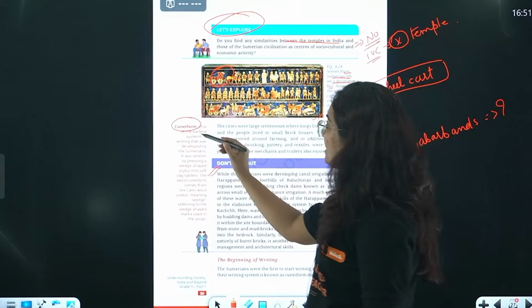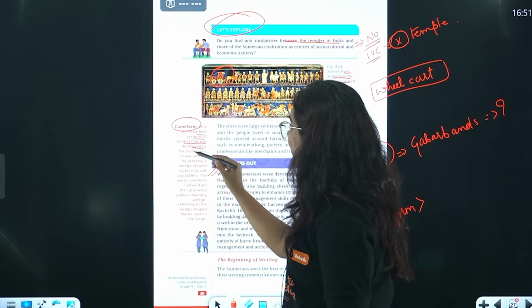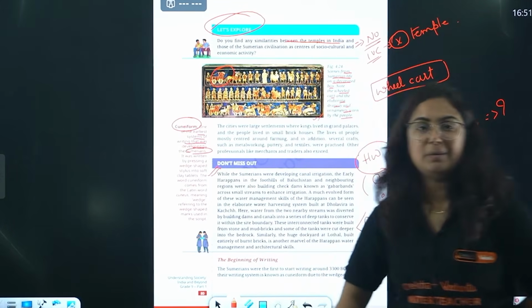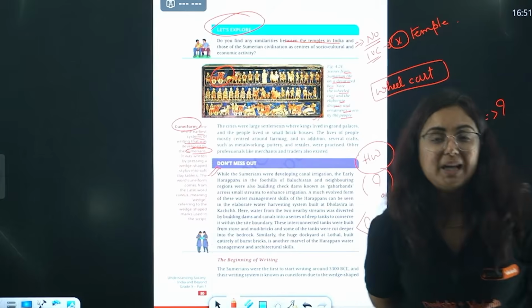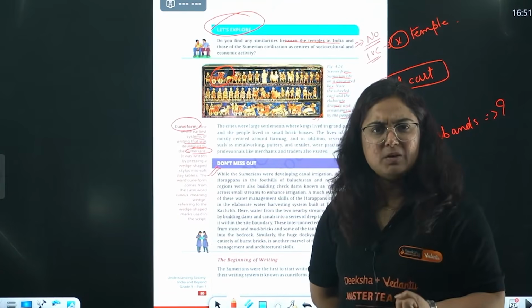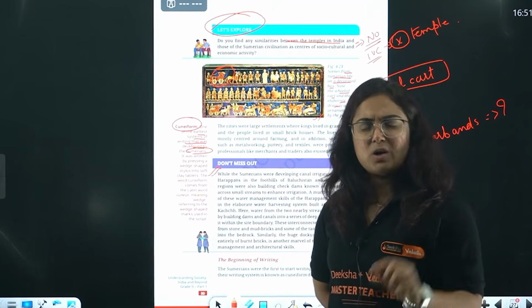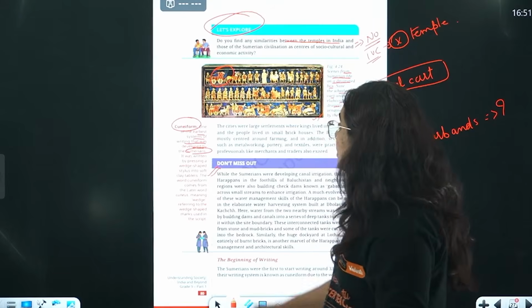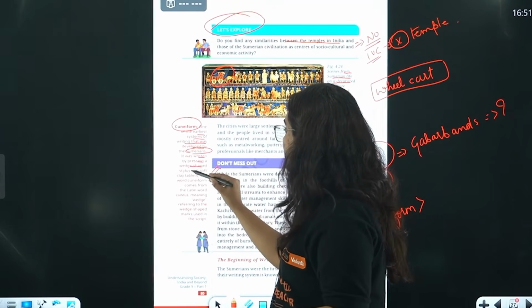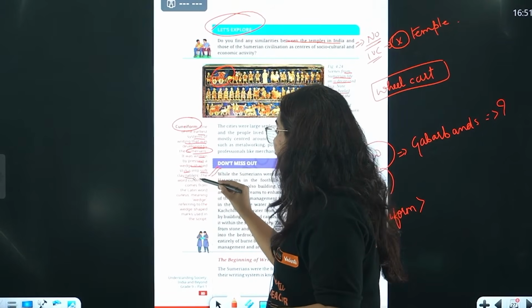It is the earliest style of writing that was developed by Sumerians. So who developed this cuneiform script? Sumerians. And how was the script? Was it written on paper? Was it just spoken? No, beta. So it was written by pressing a wedge-shaped stylus into soft clay tablets.